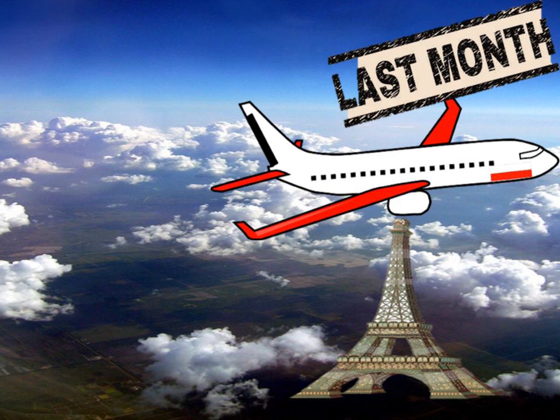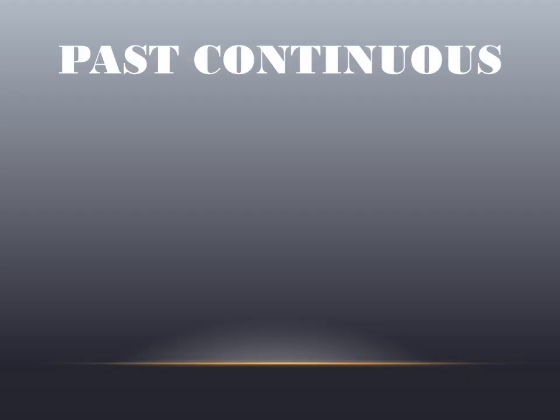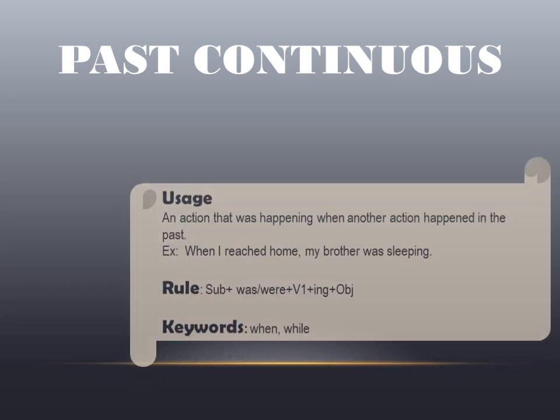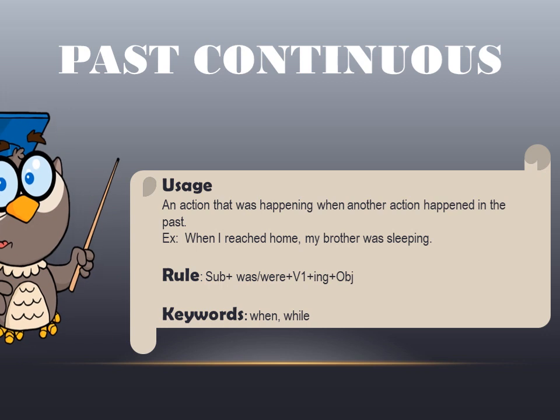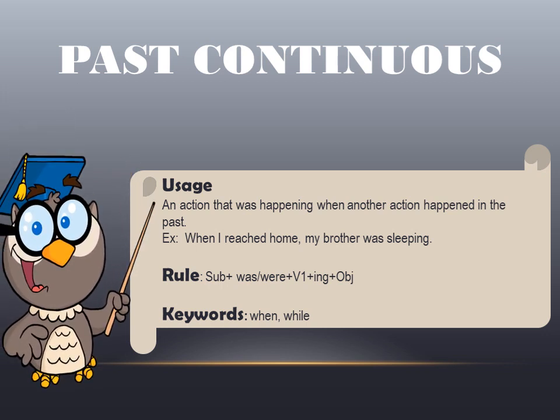Okay, so now we will be moving towards the second tense of past, that is past continuous or past progressive. Let us understand the usage now. Any action that was happening when another action happened in the past.